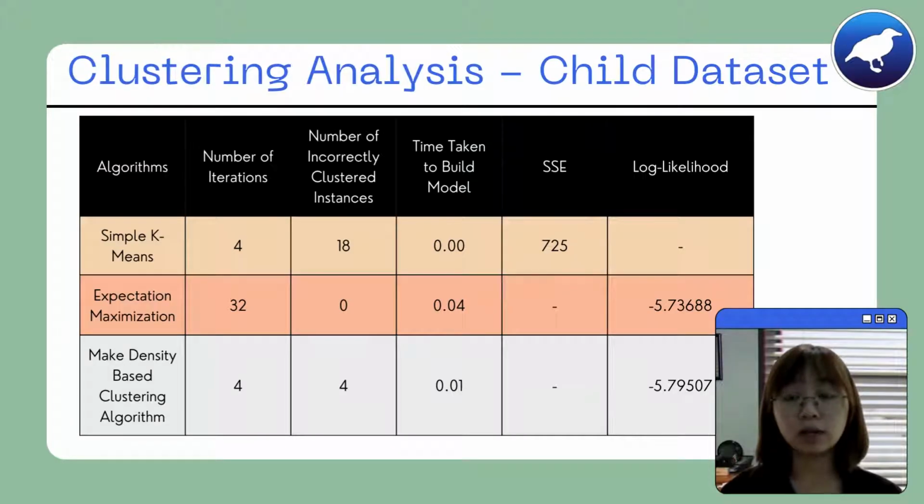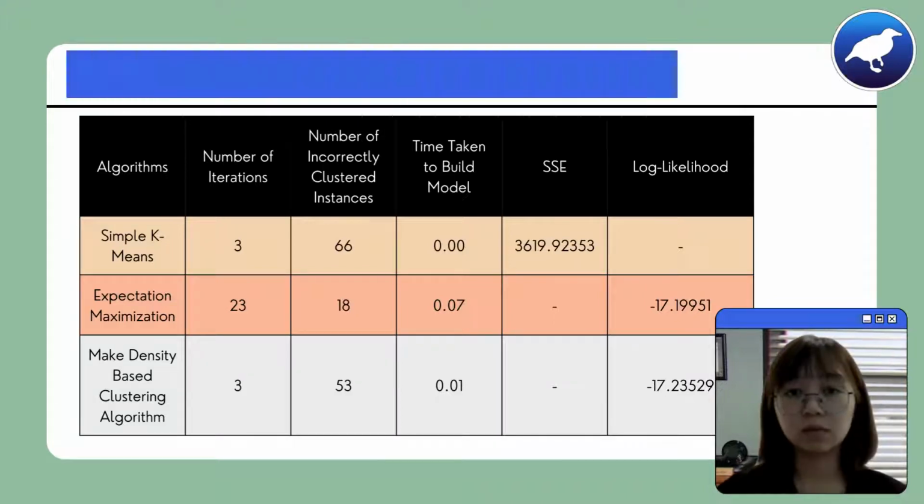It is shown that in the child dataset, the EM algorithm took the longest and iterated the most, while both simple k-means and MakeDensityBasedCluster iterated only 4 times. But simple k-means took only 0 seconds to build the entire model. Simple k-means is also said to be satisfactory, as its low SSE value indicates that the clusters formed are compact, as compared to the other 2 algorithms which have high and negative log likelihood values.